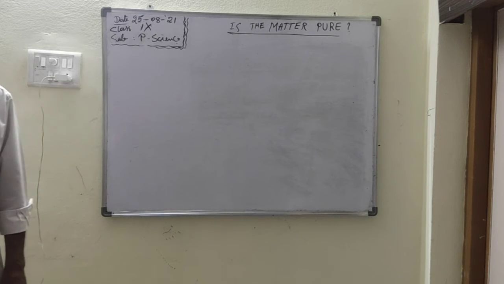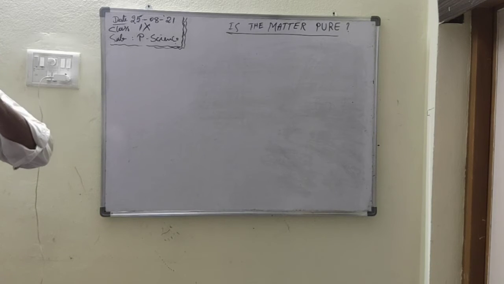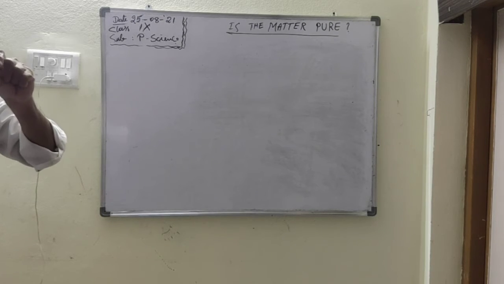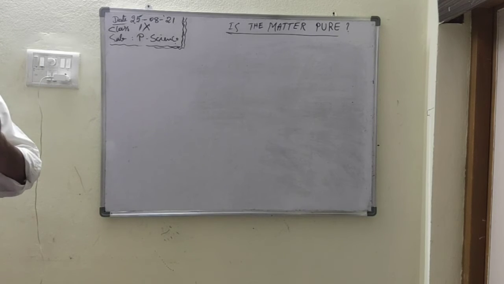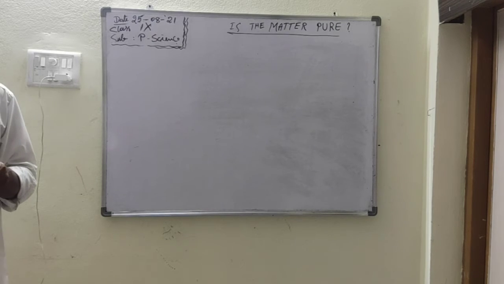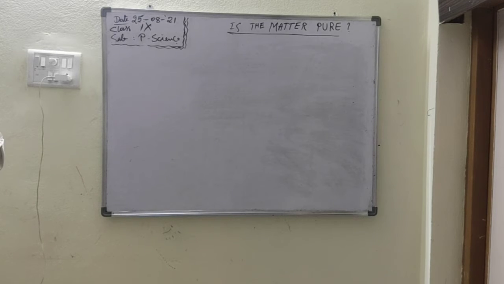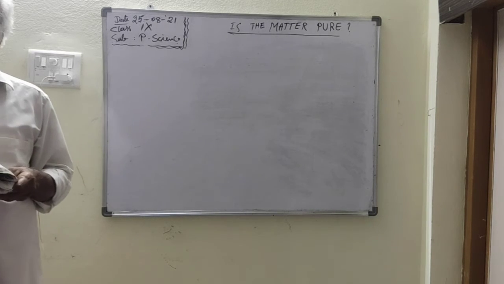Next, saturated solution. Saturated means the maximum amount of solute dissolved in the given solvent. The maximum amount of solute dissolved in a solvent at a given temperature is called a saturated solution. Pure substance. A pure substance contains only one kind of particles. One kind of atoms is called a pure element. One kind of molecules is a pure compound. So pure substances are two: pure element and pure compound. In both cases, only one kind of particles is present.